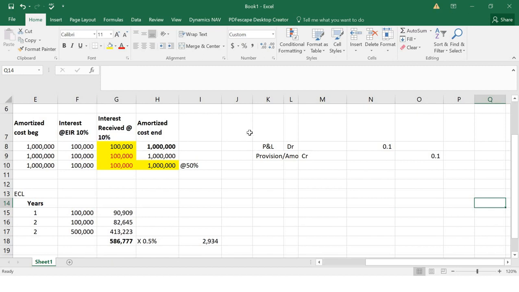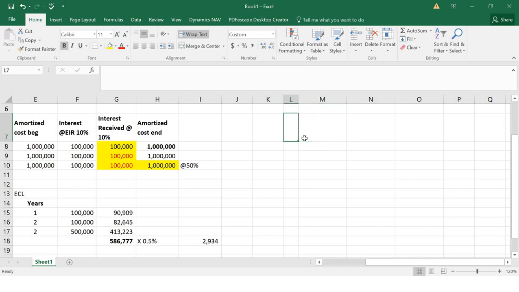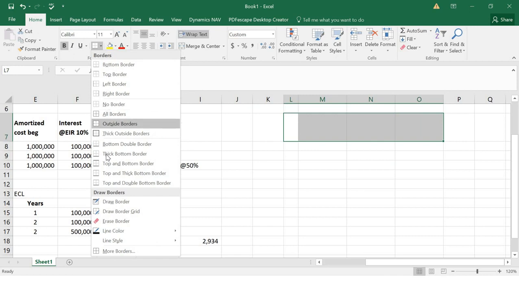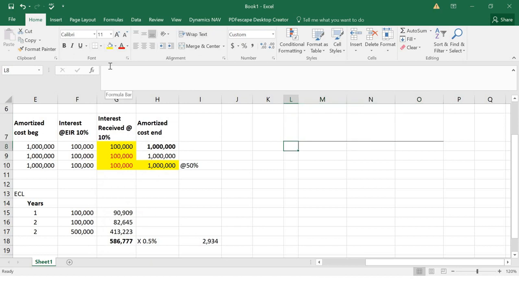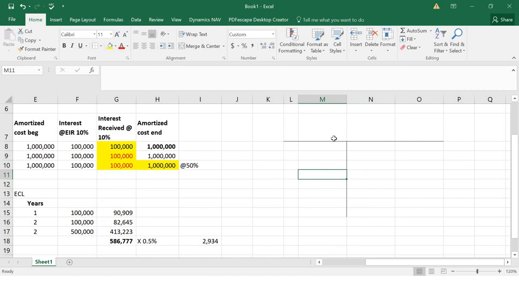Now if we take the financial statement, we can show it like this. This is our asset account, the amortized cost asset account.